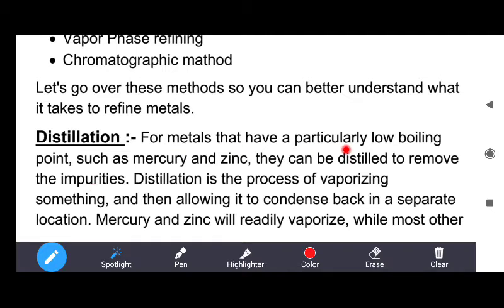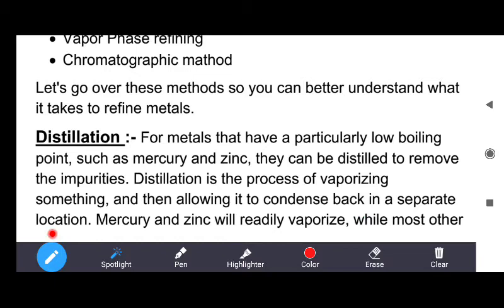Distillation is the process of vaporizing something and then allowing it to condense back in a separate location.